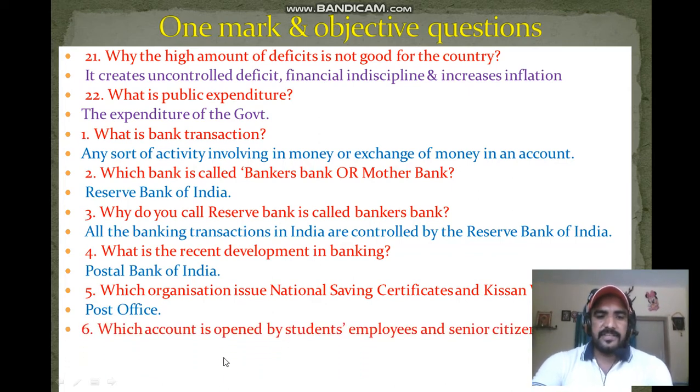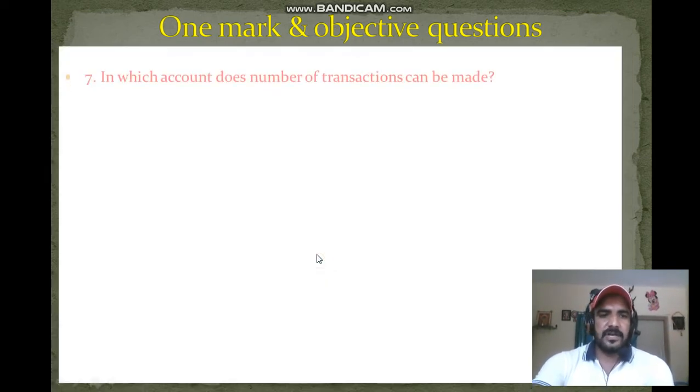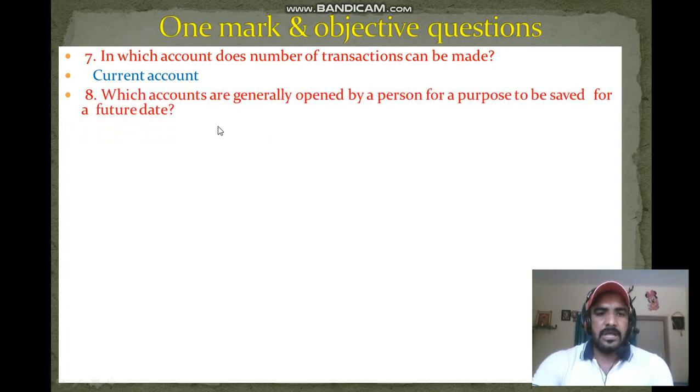Next question. Which account is opened by students, employees and senior citizens? So there is Savings Bank account. Next question. We know that in which account can a number of transactions be made? There is current account. The next question. Which account is generally opened by a person to save for a future date?